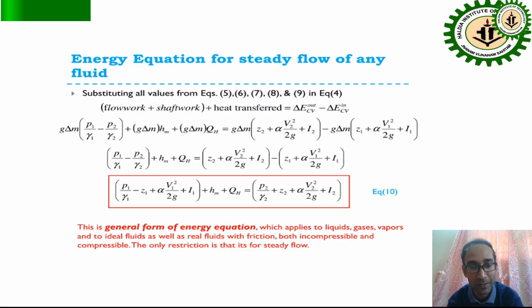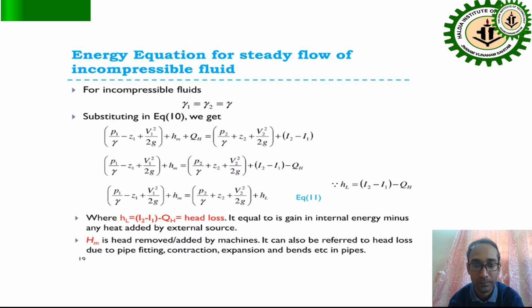This is the general form of the energy equation, which is applied to liquids, gases, vapors, or ideal fluids, as well as real fluids with friction, both incompressible and compressible. The only restriction is that the flow is steady. It's steady flow. So for the incompressible fluid, gamma is the same.